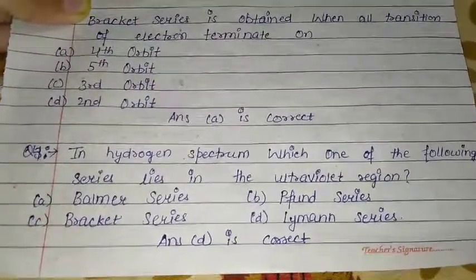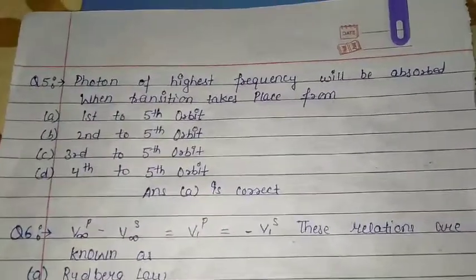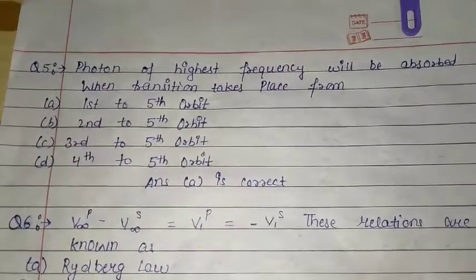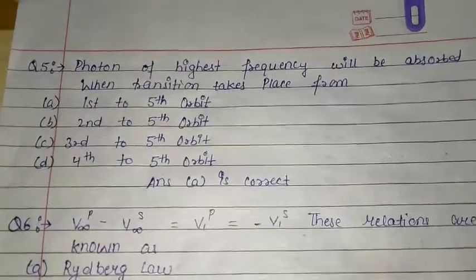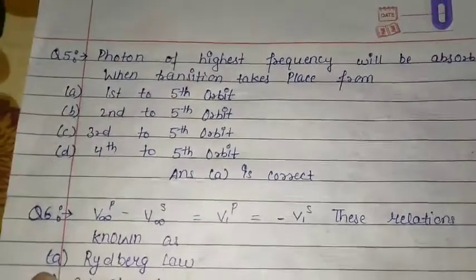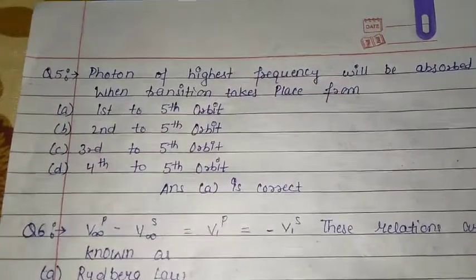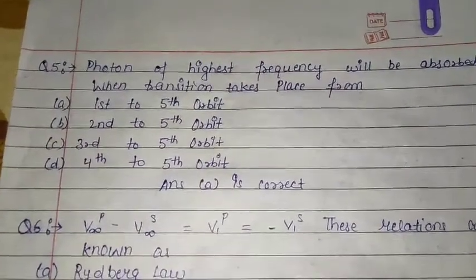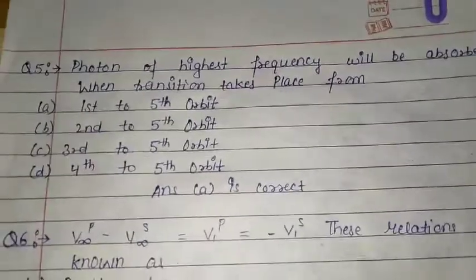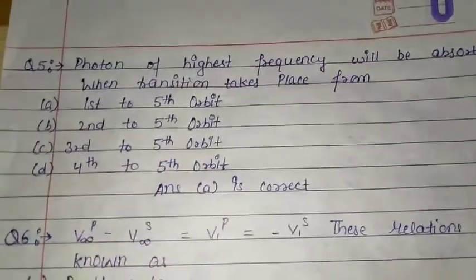Okay guys, question number 5 is, photon of highest frequency will be absorbed when transition takes place from A first to fifth orbit, B second to fifth orbit, C third to fifth orbit and D fourth to fifth orbit. Here option A is the correct answer guys, that is first to fifth orbit.